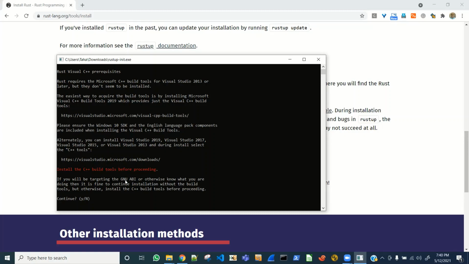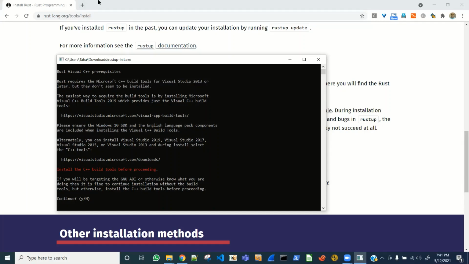If you will be targeting the GNU ABI, application binary interface, or otherwise you know what you're doing, then it is fine to continue installation without the build tools. But otherwise, install the C++ build tools before proceeding. Okay, so looks like we should install it. All right, so let's see. What is it saying? Microsoft C++ build tools.